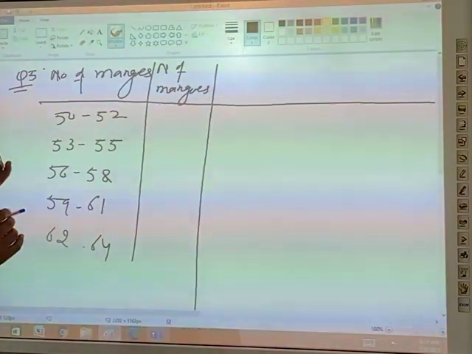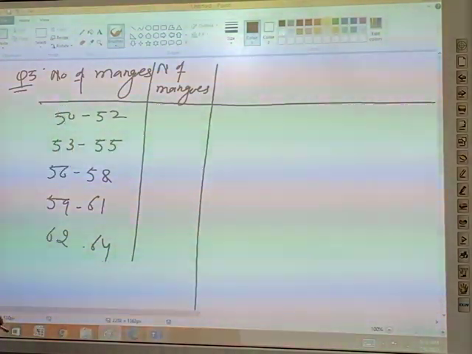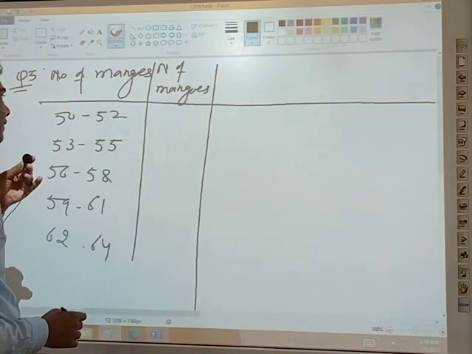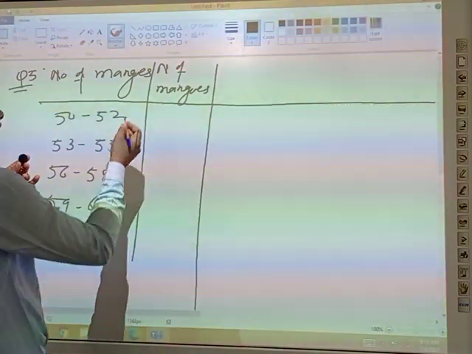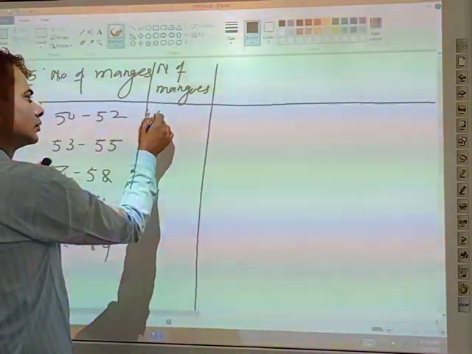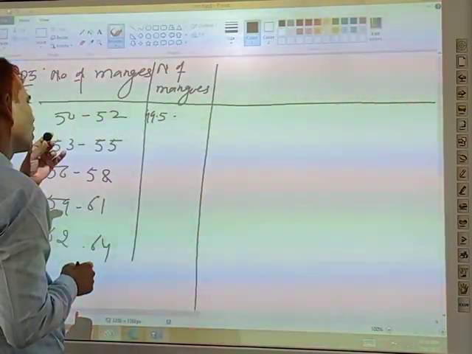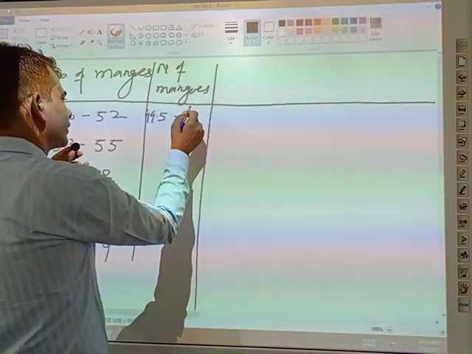To make it a continuous class interval, we will subtract 0.5 from lower limits, that is 49.5, and add 0.5 to upper limits, that is 52.5.